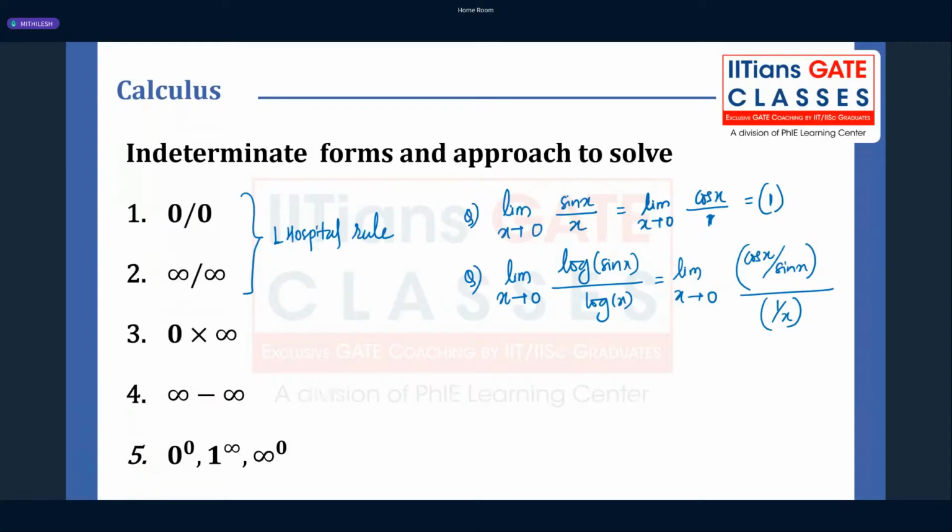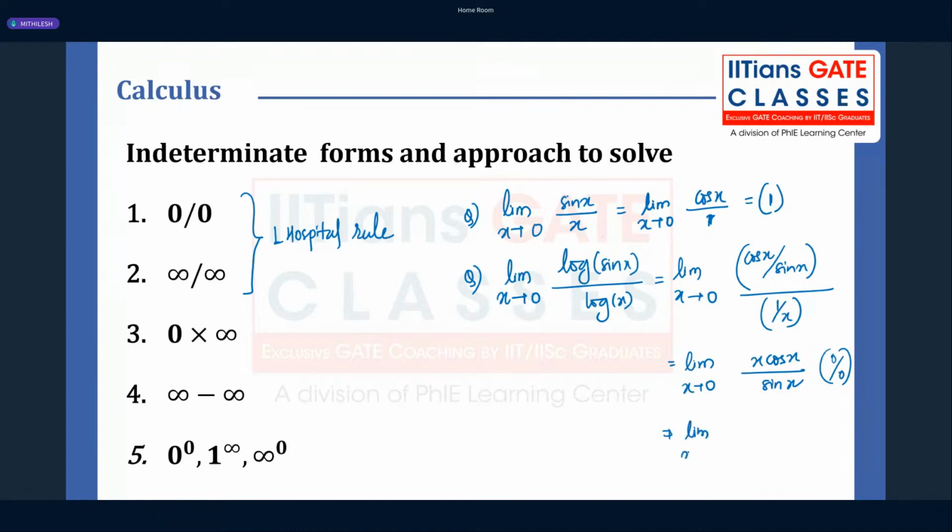Now you can solve this problem. You are going to get limit x tends to 0 of x cos x by sin x. Now if you put 0, it converts to 0 by 0 form, right? So you can again apply the L'Hospital rule and solve it.